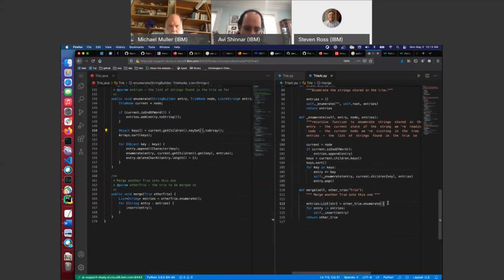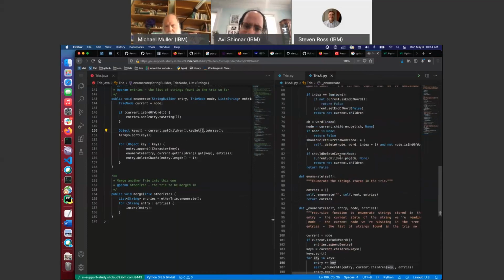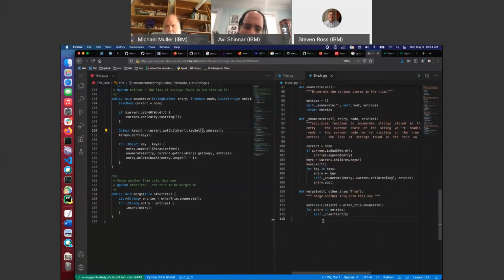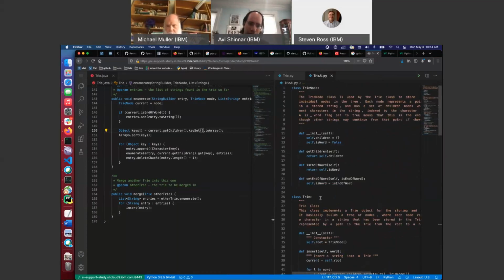Other try to enumerate, and then for entry in entries, insert entry. Okay, and this doesn't appear to actually return anything. So right. Okay. Apparently telling it as a way did not suffice. Okay, wow, I have way less confidence in this code, but let's give it a try, shall we? So let's see, I create a try.